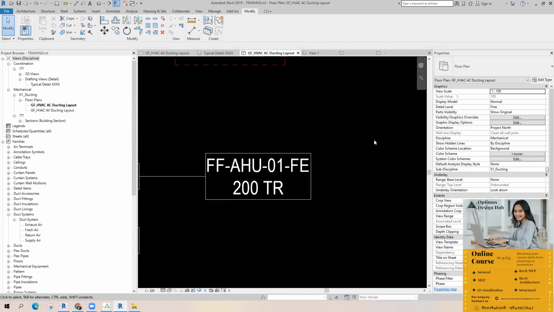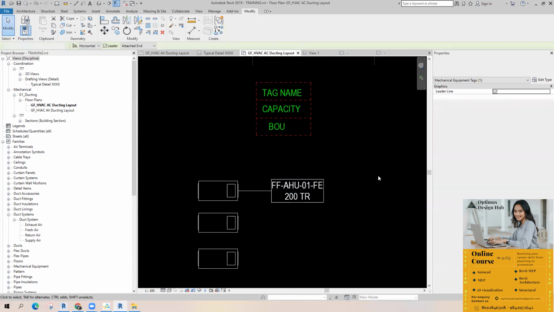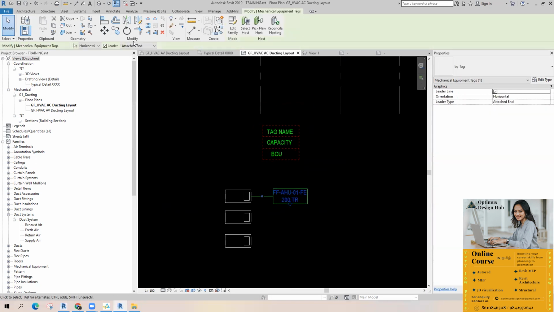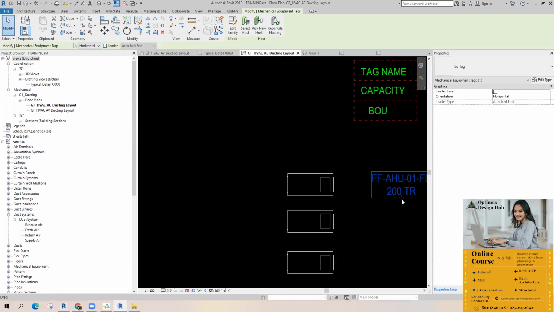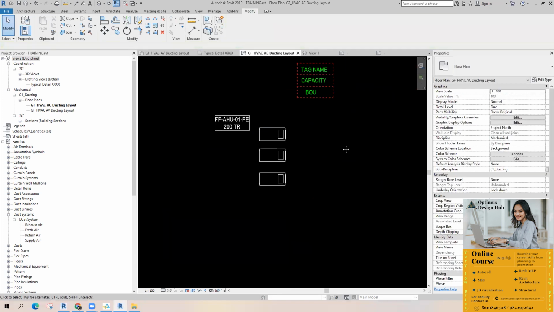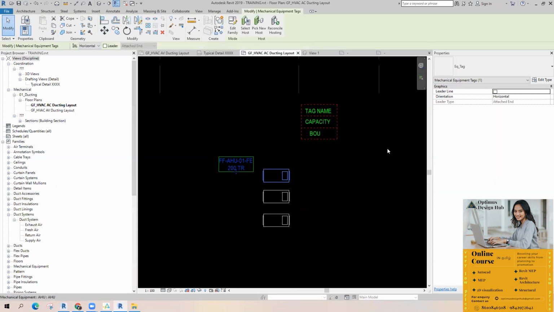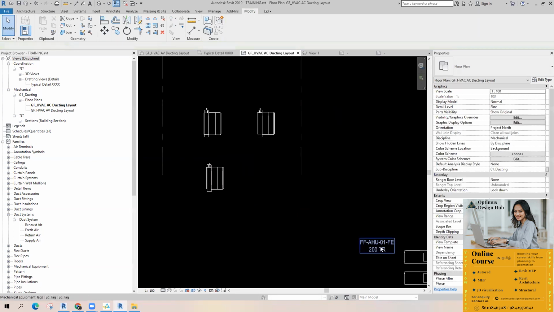This is important. You have to try this one. You can use the same tag for whole families, right?